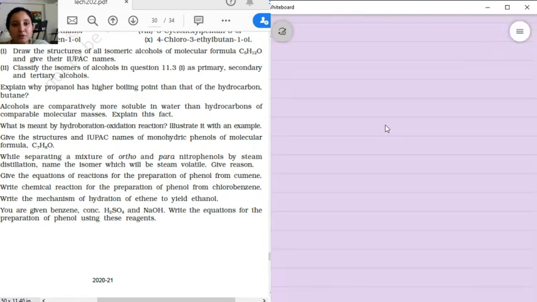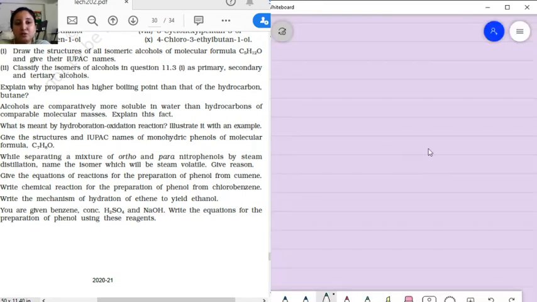Now coming to question number 11.12. Your question number 11.12 is what? It says you are given benzene, concentrated H2SO4 and NaOH. Write the equation for preparation of phenol using these reagents. So in this we are given benzene.